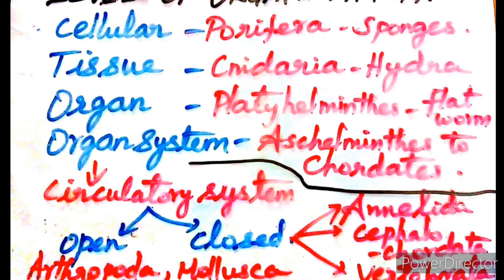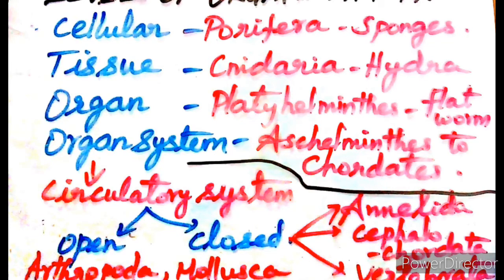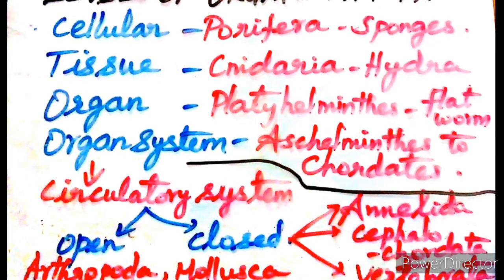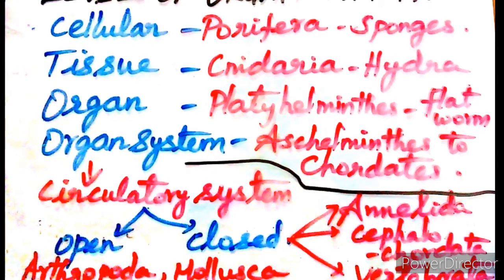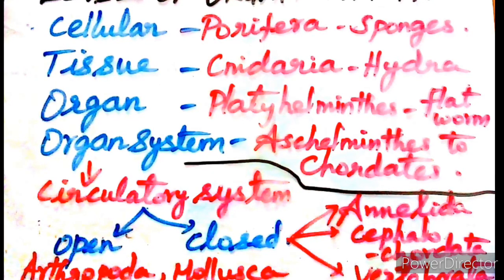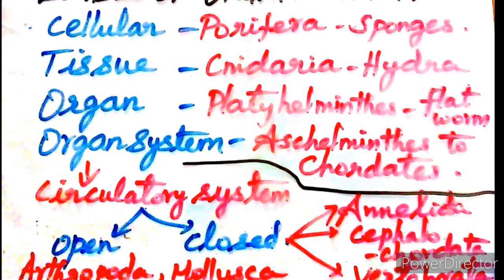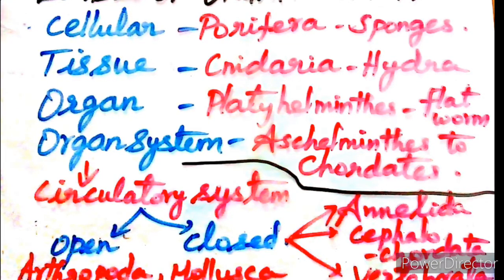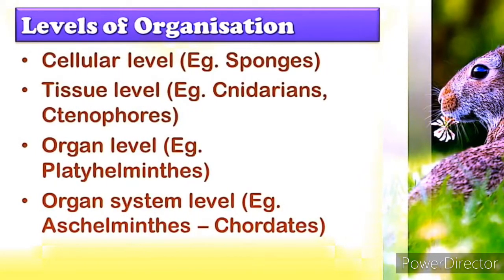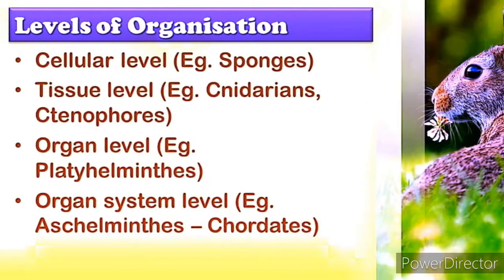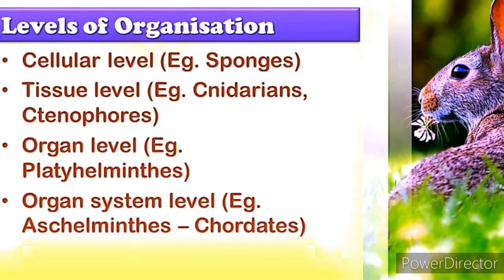Similarly, the circulatory system is of two types, one is open type, another one is closed type. In open type, the blood remains filled in the tissue spaces in the body. It is seen in arthropods, mollusks, echinoderms, and urochordates. Here there is an absence of blood capillaries. In the closed type, the blood is circulated through blood vessels like arteries, veins, and capillaries. It is seen in annelids, cephalochordates, and vertebrates.